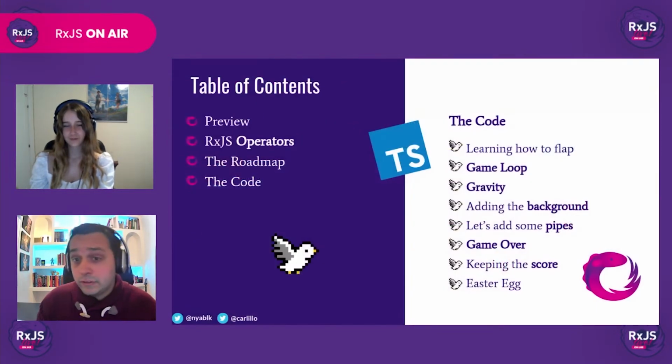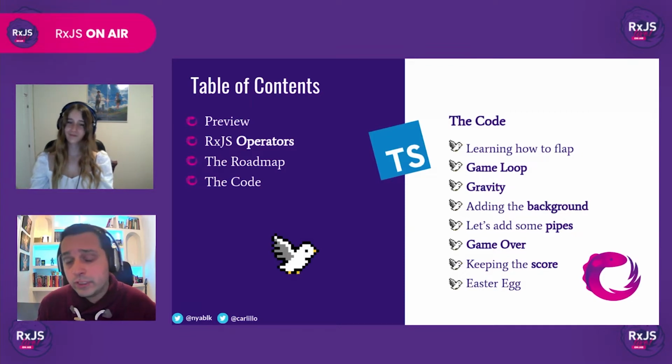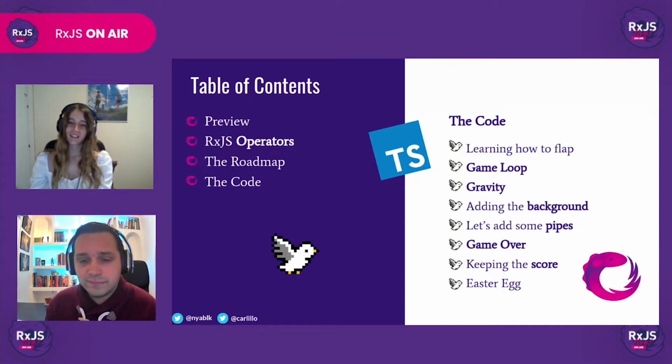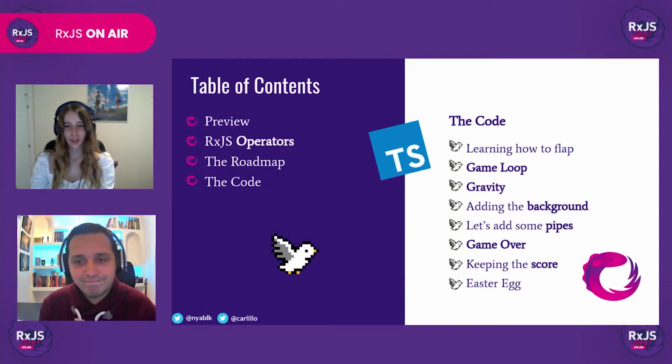Now that the introductions are over, let's get started. Our talk is divided in two different sections. The first one is all about the theory behind the application. We will talk about the RxJS operators that will be used in the code. And in the second section, we'll be looking at the actual code. Not all of it, because we don't have time for that, but we will talk about all the juicy parts which make use of the RxJS operators.